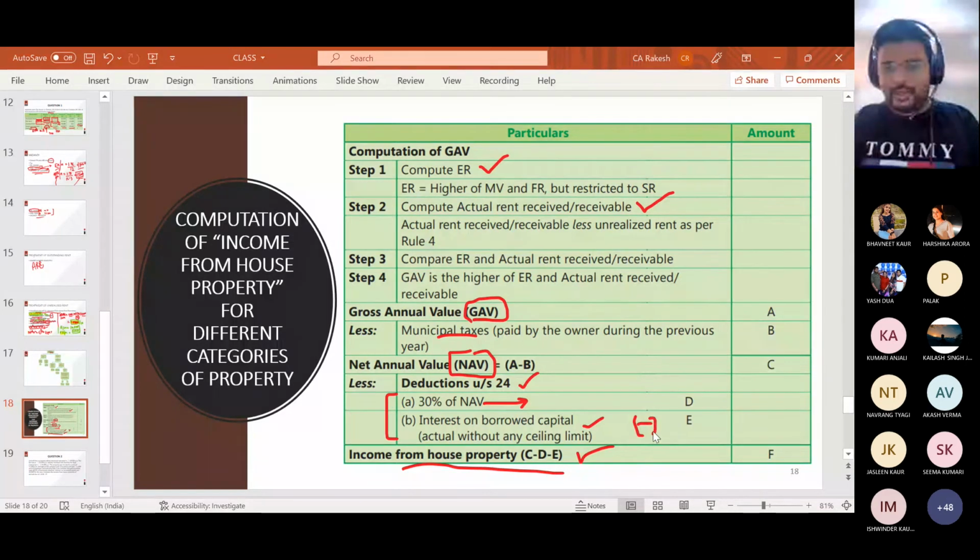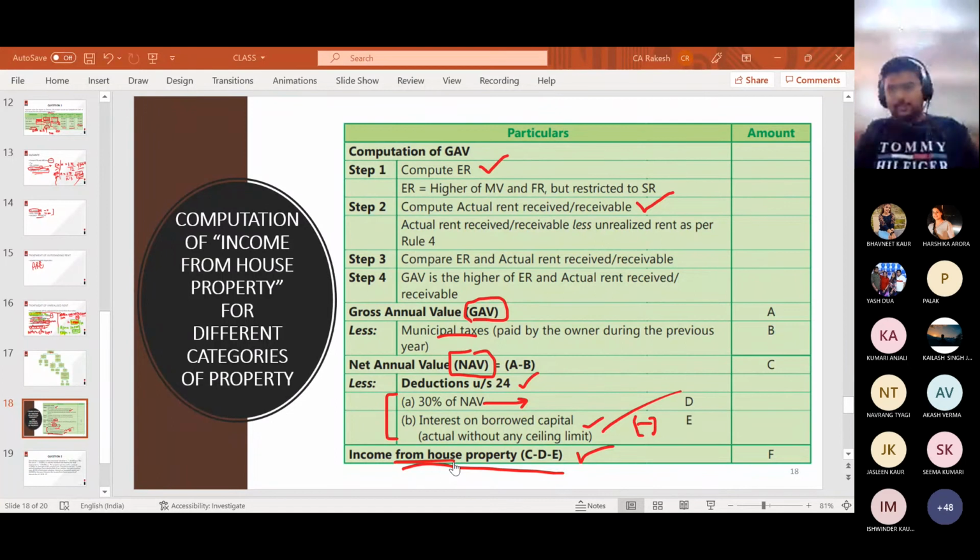When you subtract the standard deduction, that is 30%, and the amount of interest, you will get income from house property. And on this income, the applicable percentage of tax will be charged. This is the whole chapter, very easy.